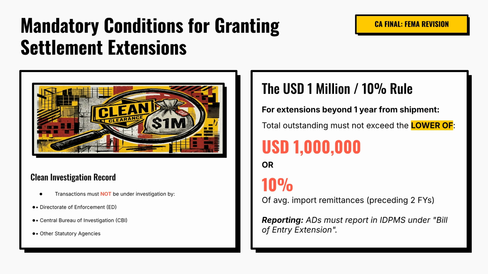An authorized dealer cannot grant an extension automatically. Certain mandatory conditions must first be satisfied. Most importantly, the import transaction should not be under investigation by agencies such as the Directorate of Enforcement, the Central Bureau of Investigation, or any other statutory authority. Further, where the extension exceeds 1 year from the shipment date, an additional monetary test applies. The importer's total outstanding dues must not exceed the lower of $1 million or 10% of the average import remittances made during the preceding 2 financial years. Once approved, the extension must be properly reported in the IDPMS system under the Bill of Entry extension category.